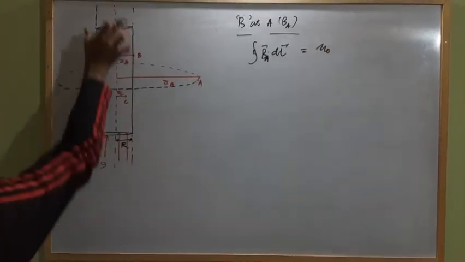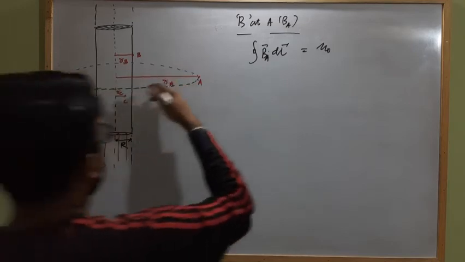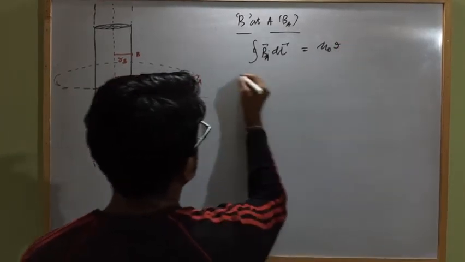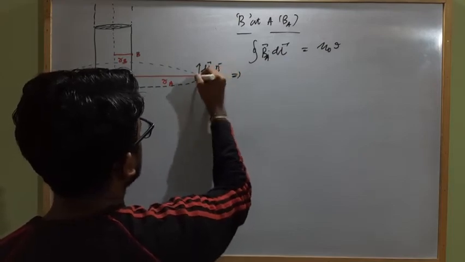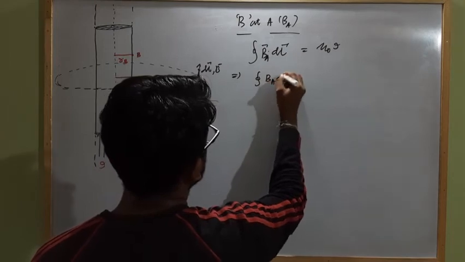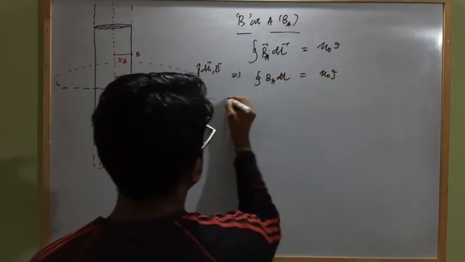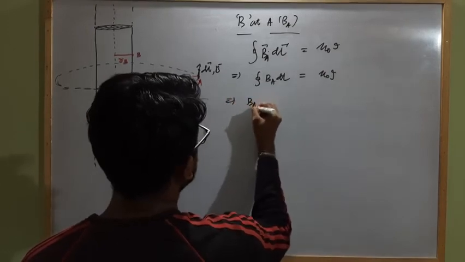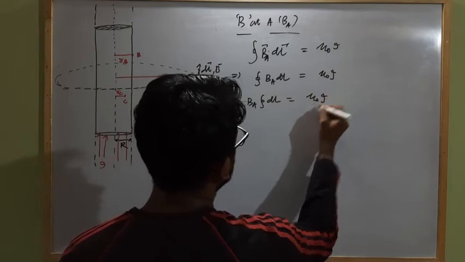Again the complete current carrying conductor is enclosed by this Amperian loop, so I enclosed will be I. Again the directions of the dl vector and B vector are the same, tangent, so it will be B A dl cos 0, which is 1, equal to mu naught I enclosed. So this can be written as B A closed line integral of dl equal to mu naught I enclosed.